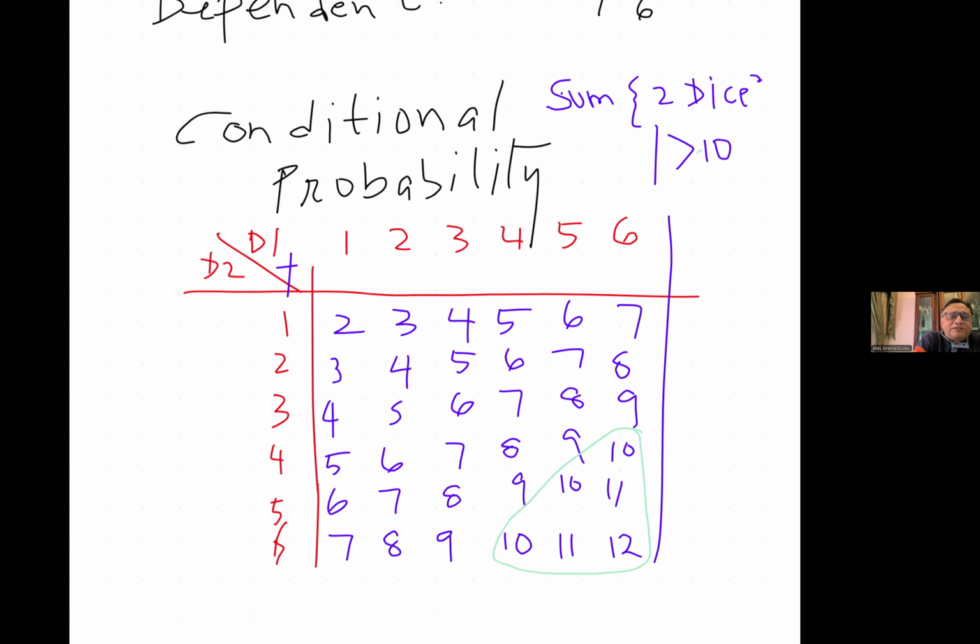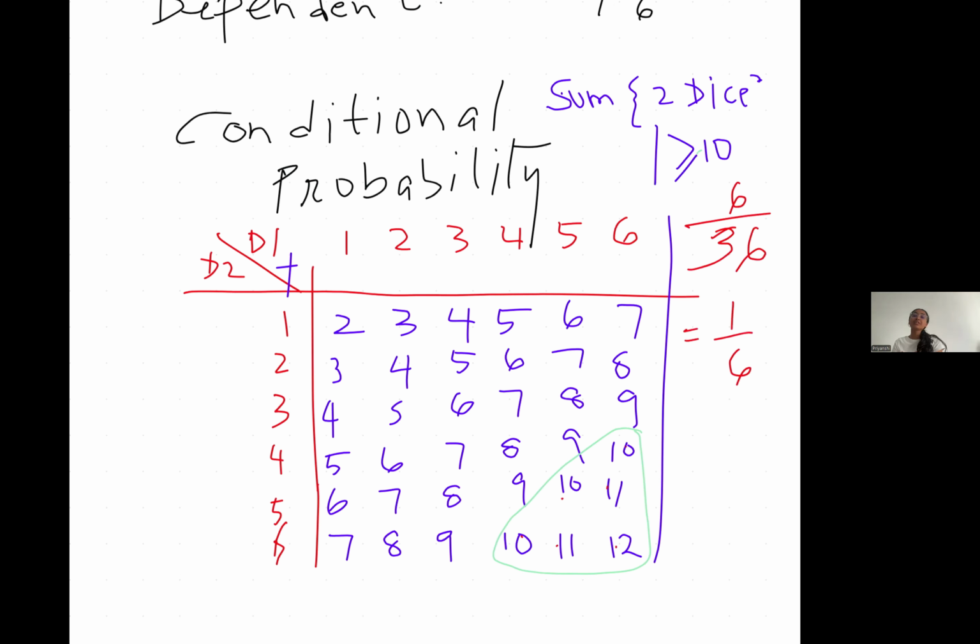So the total number is 6 times 6, which is 36. So 36 is the total, and 3 out of 36 are favorable, which is 1 out of 12. So the sum being greater than or equal to 10 is 3 out of 36. Is that clear to you?